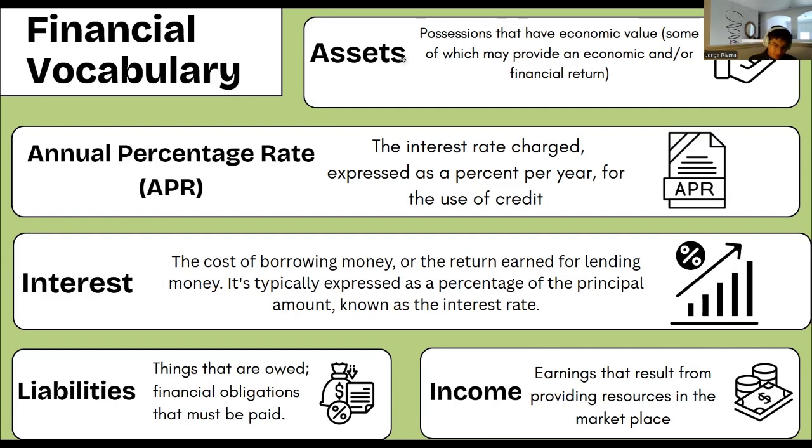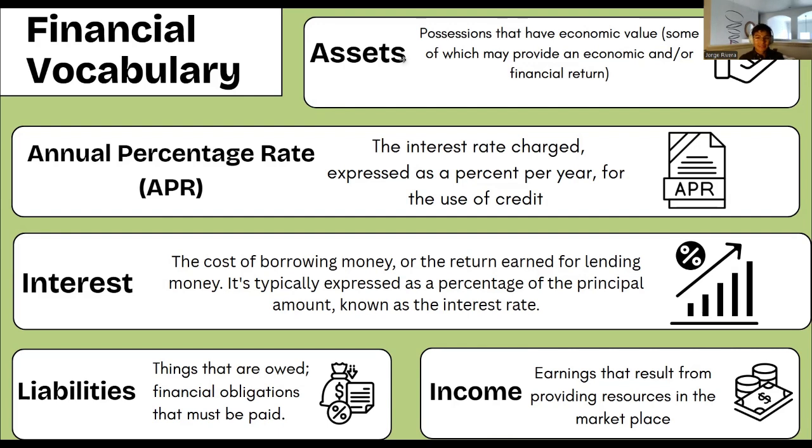So interest. Interest is kind of like the cost of borrowing money or the return earned for lending money. So interest is not only the amount of money that you have to pay for using someone else's money, it's also the amount of money that somebody pays you for letting them use your money. So it goes both ways. It's typically expressed as a percentage of the principal amount known as the interest rate. Liabilities. Liabilities are things that are owed. They are financial obligations that must be paid.